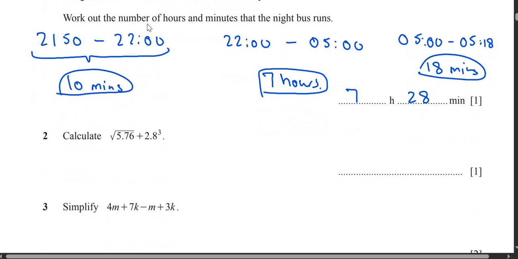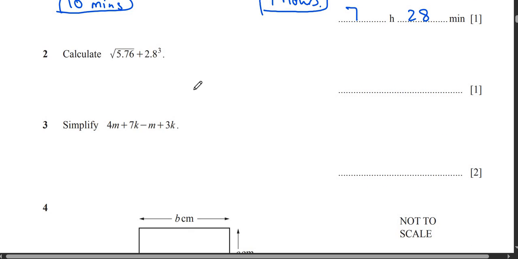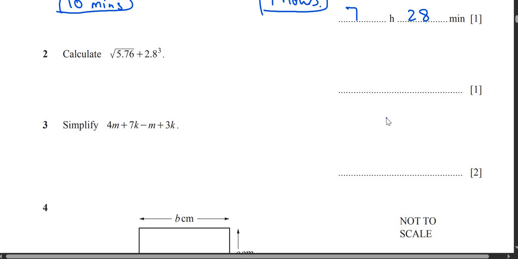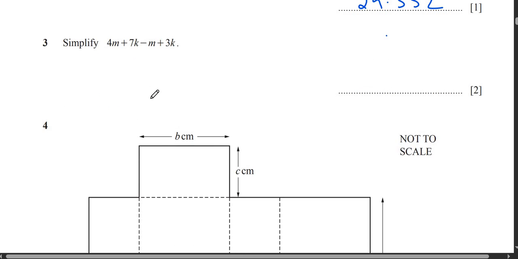All right, moving on to question number 2. This is just 1 mark. Take out your calculator and do the square root of 5.76, then you add 2.8 cubed, okay, my bad, and you get 24.352. 24.352.